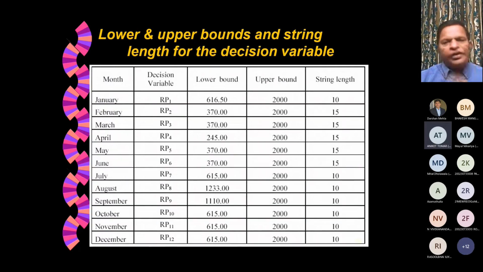Now, if we talk about the lower bound and upper bound for Hirakud Dam for release for power, the lower bound in January is this much, and the upper bound is always constant, which is the turbine capacity in million cubic metres. Because the range is different here compared to the range there, we decide the string length. For some ranges, we decided the string length should be 10, and for a much larger range, we decided the string length should be 15. So January it is 10 bits, February it is 15 bits, March it is 15 bits, and again July it is 10 bits, like this.